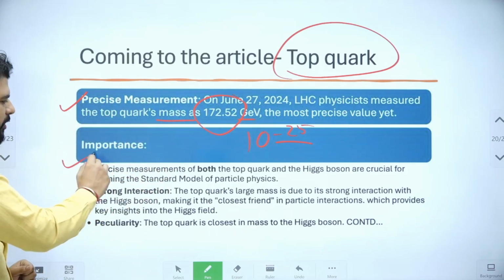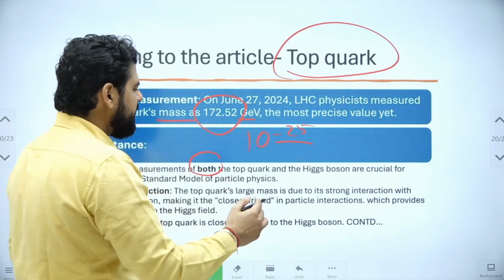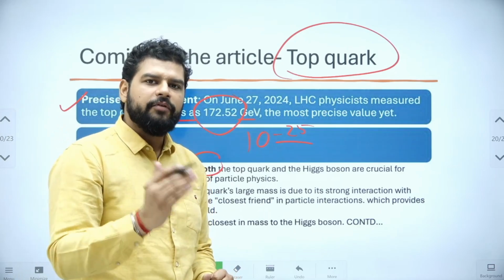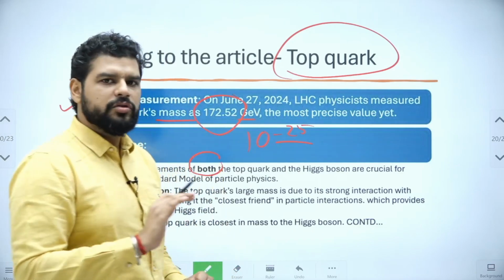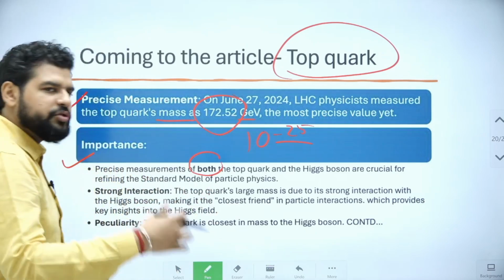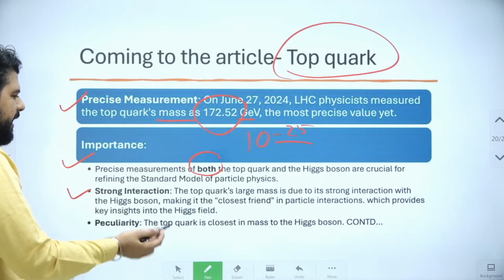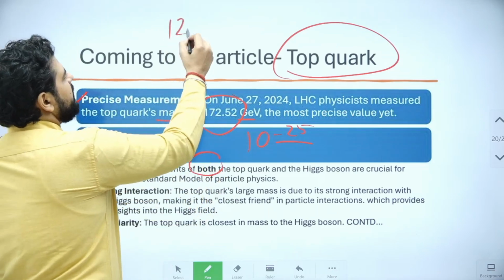So why is it important to understand? Because both of these particles, the top quark and the Higgs boson, are extremely essential for understanding the Standard Model of physics, which is the most popular model that explains our universe. There is also string theory, but we are not going to discuss it right now. Next is strong interaction. We know already, because the Higgs boson mass is 126 GeV.